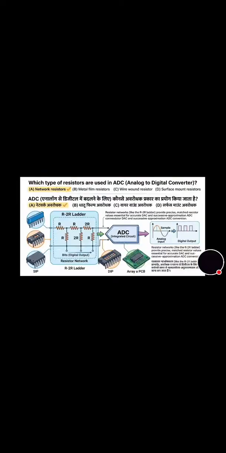On increasing the thickness of a resistive material, its resistance will, and its correct answer is option C, that it will decrease. Now we will move towards the next question that's on the screen. Which type of resistors are used in ADC, that is analog to digital converter? Its correct answer is option A, that is network resistors.